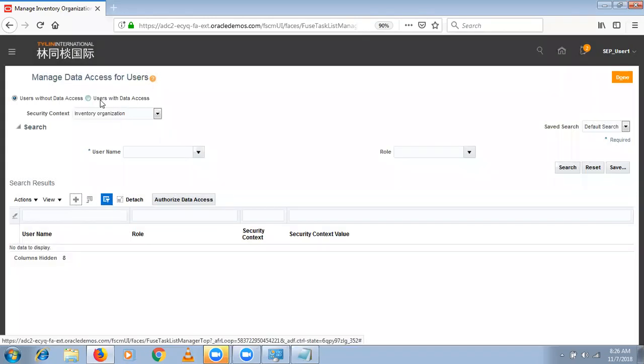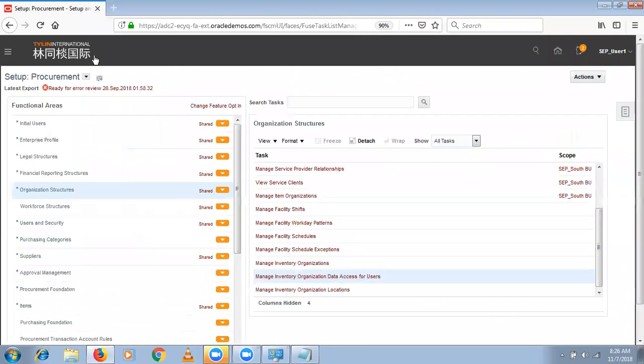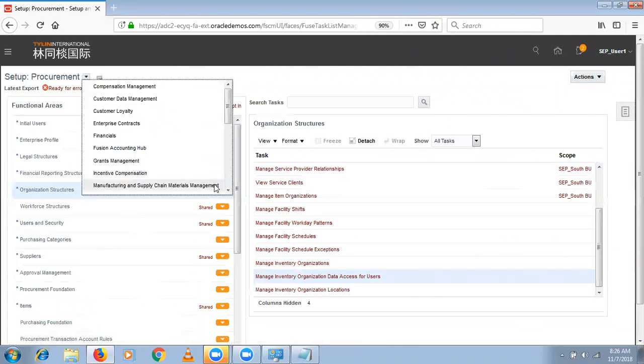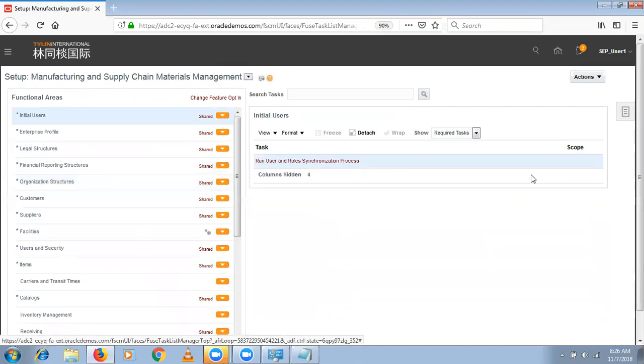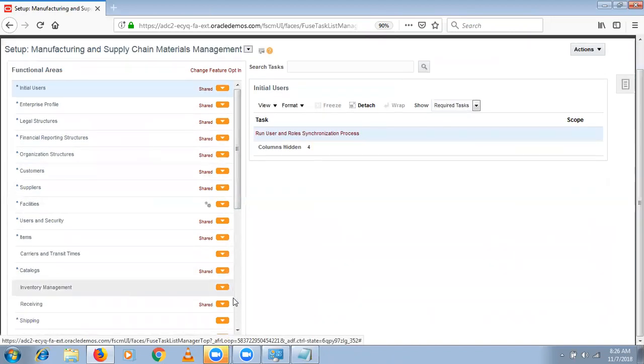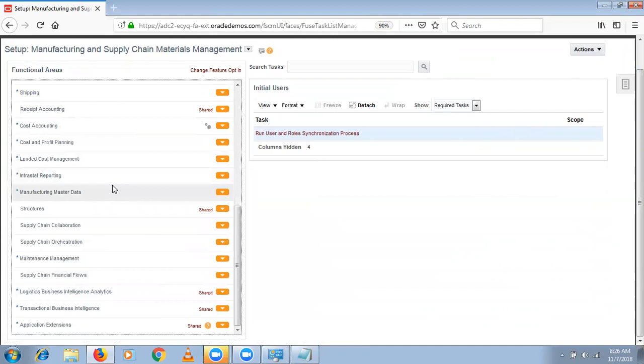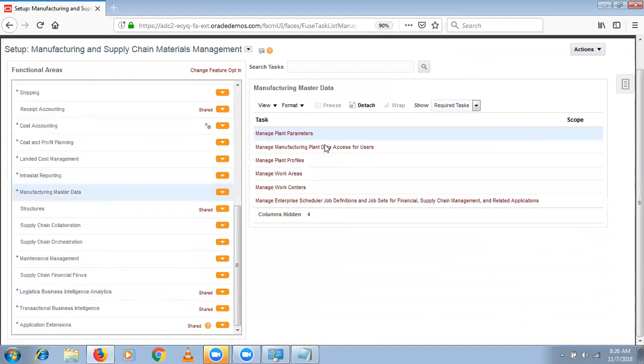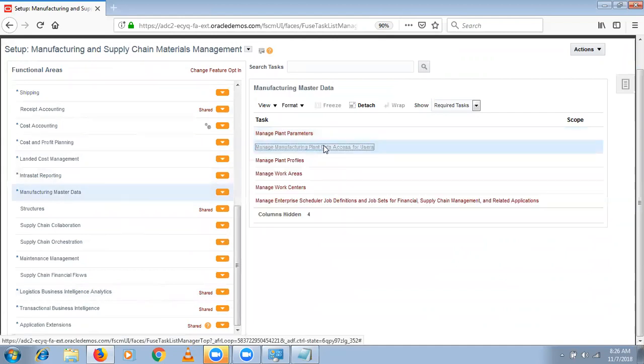So what is the difference? In security console, by default it shows the inventory organization. As well as we have two more roles. So rather than performing it regularly from the procurement offering, go back to manufacturing and supply chain material management. Scroll down, select manufacturing master data. Select manage manufacturing plant data access for users.